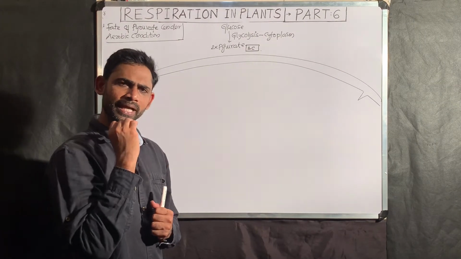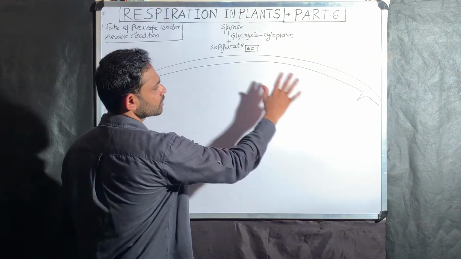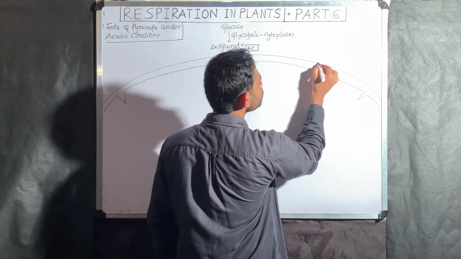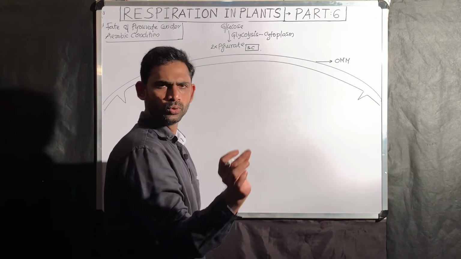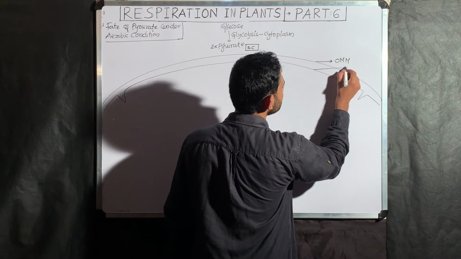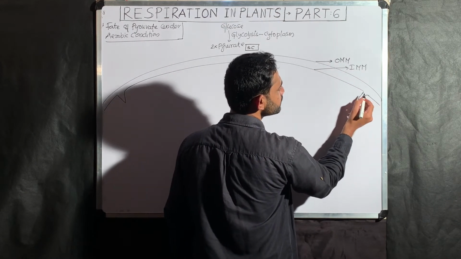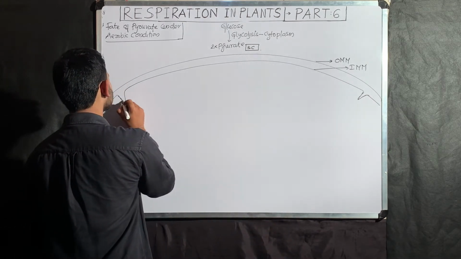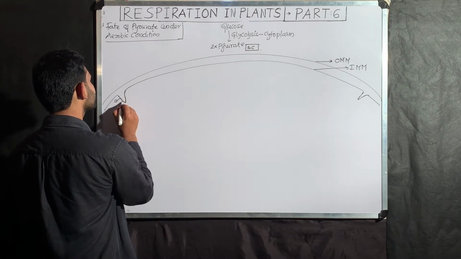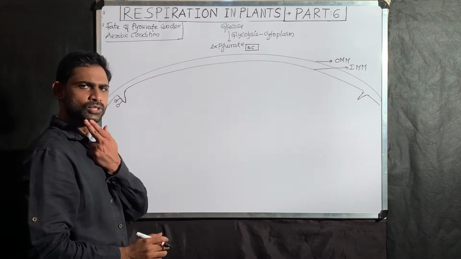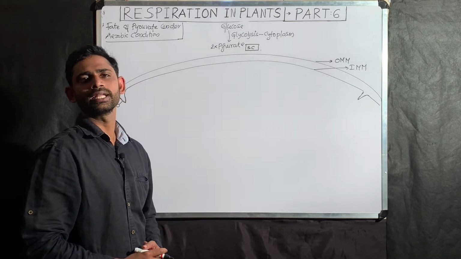Okay, now, once pyruvate is formed, this is a total mitochondria. This one is the outer mitochondrial membrane. As we know, it is very smooth. This is the inner mitochondrial membrane. The inner mitochondrial membrane shows foldings. Now, what are these foldings? These foldings are called cristae. These cristae are associated with finger-like structures called oxysomes. Now, this total one is called the mitochondrial matrix.